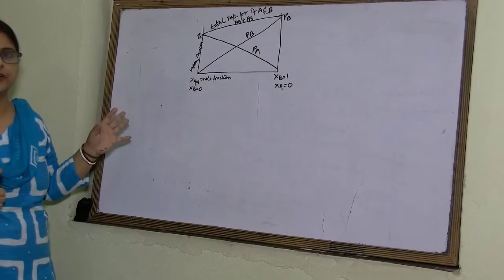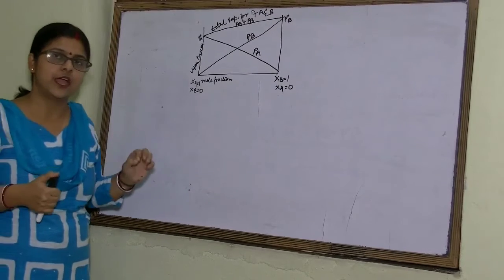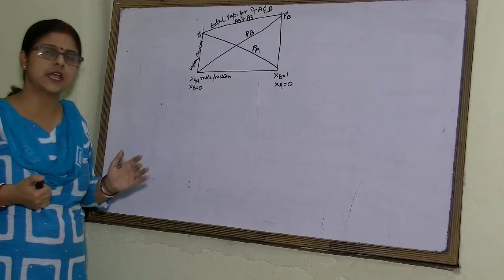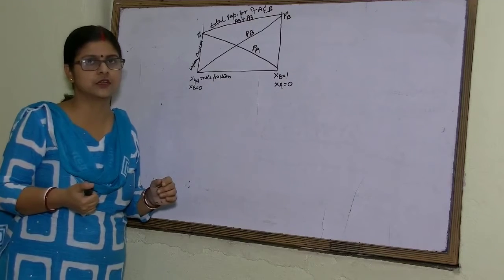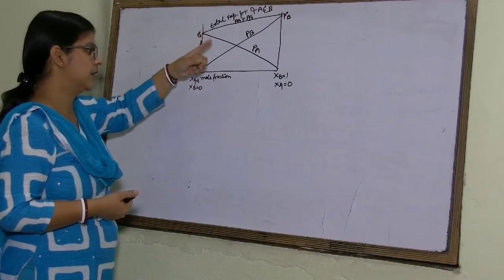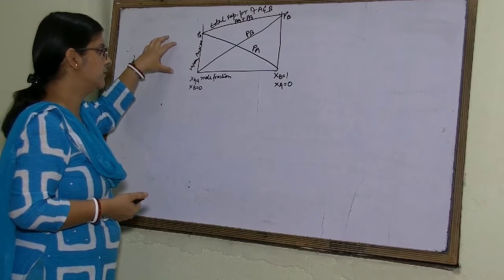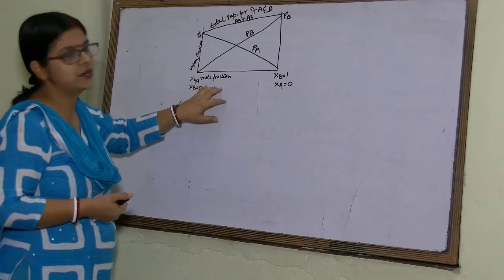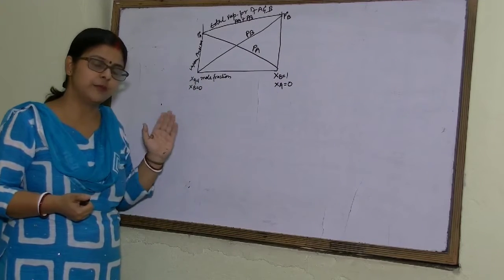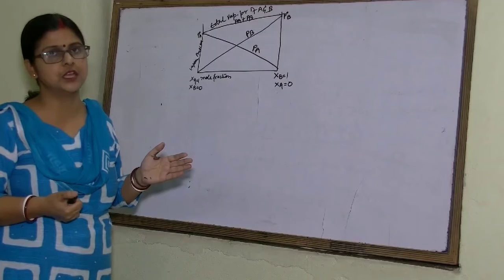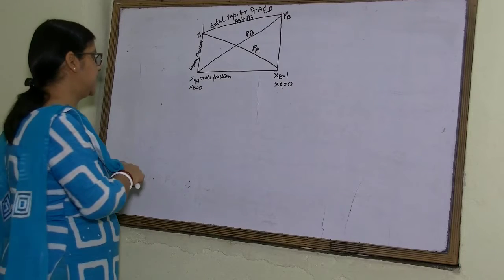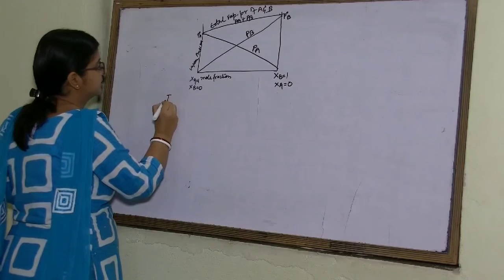Raoult's law for volatile liquids states that vapor pressure of any component in the solution is directly proportional to its mole fraction. And we have given a graph representing vapor pressure and mole fraction of any component. And from the graph it is clear that vapor pressure of any component in the solution is directly proportional to its mole fraction. Now our next topic is ideal solution.